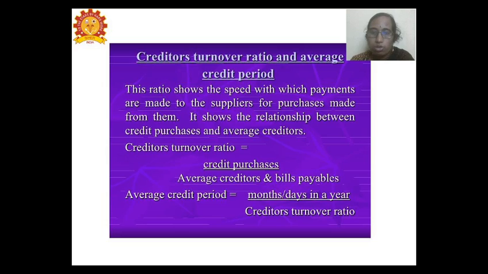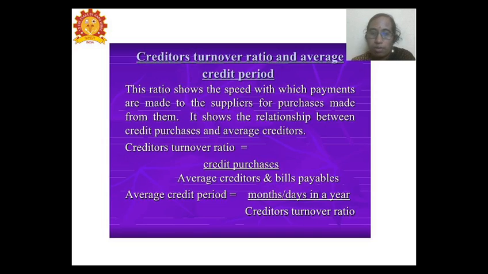The formula is credit purchases divided by the average creditors and bills payable. In the debtors turnover ratio, we took the average debtors and bills receivable. Here we take the average creditors and bills payable divided by 2.